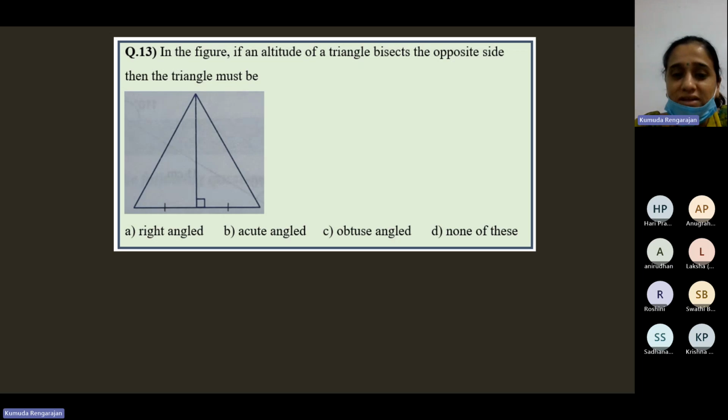Actually, this is an isosceles triangle. In an isosceles triangle, the altitude will bisect the opposite side. We'll see that.